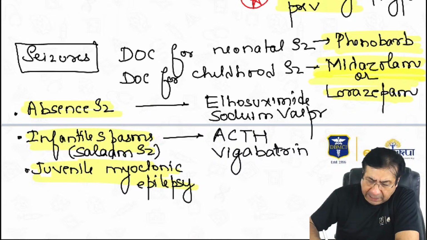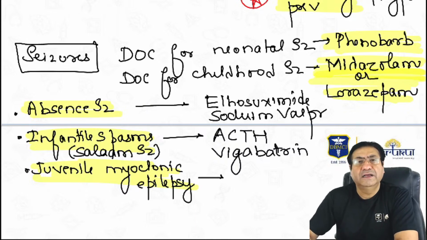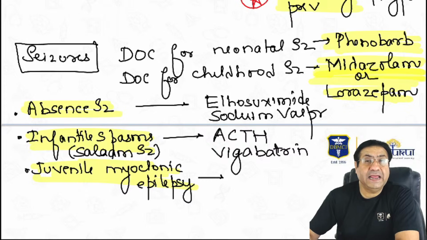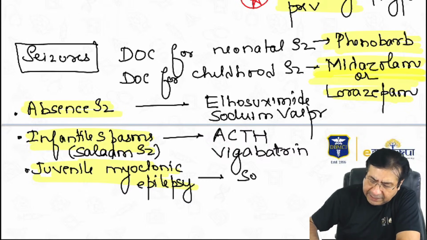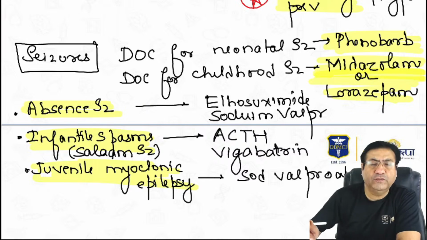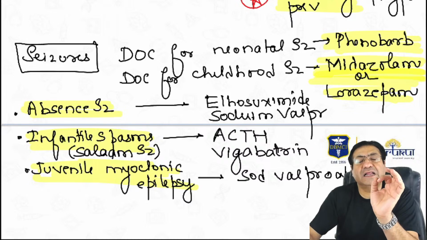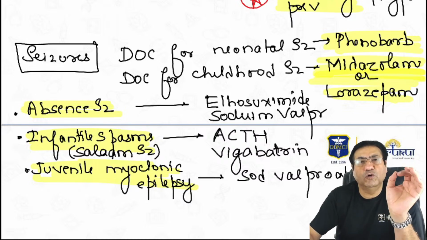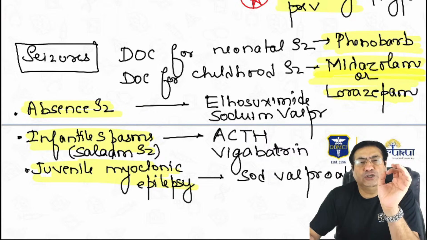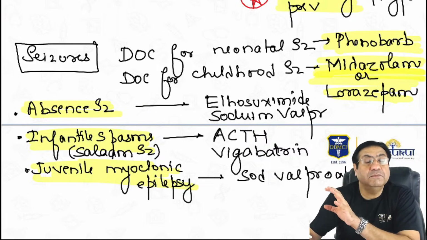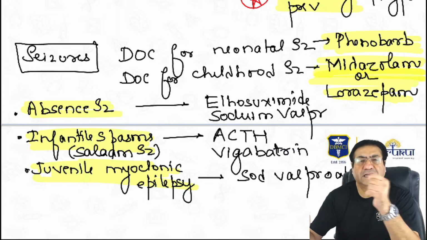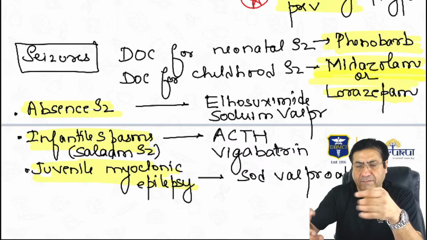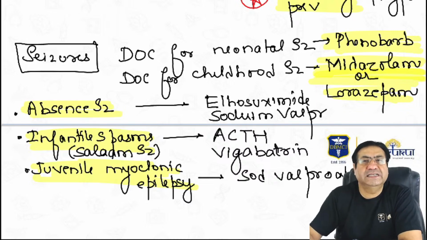Juvenile myoclonic epilepsies are seizures that occur in adolescents, like the name juvenile. The drug of choice again is sodium valproate. Most juvenile myoclonic epilepsies occur in the early morning hours. So there is a sudden jerk in the hand and things can drop from the child's hand.